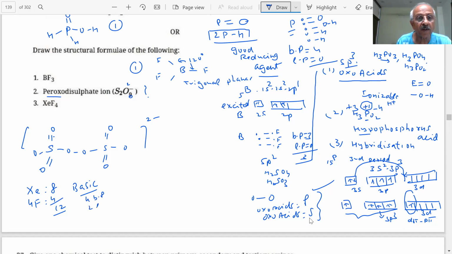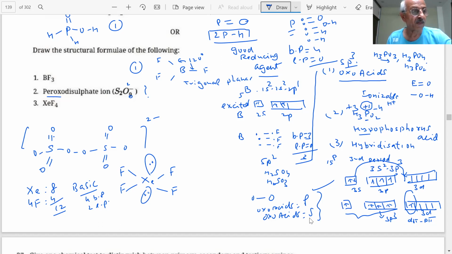There are 4 bond pairs and 2 lone pairs. So where will the lone pairs go? These are the 2 lone pairs, one above and one below. So the structure will look like square planar.